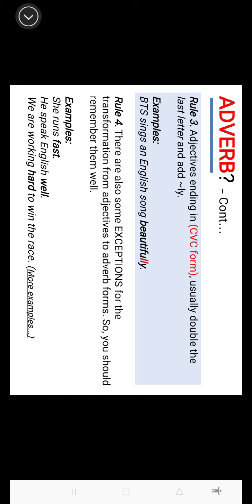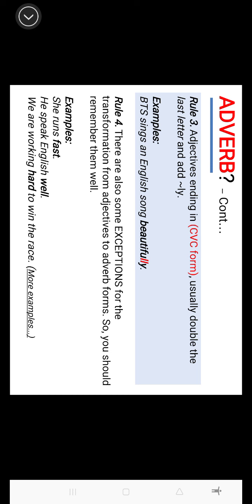Okay? So for example, like fast. Some students used to study it as an adjective. But in this case, fast we keep the form as the original adjective because it is the exception. We don't change the form. Some people just change it to fastly or whatever, but it's not correct because fast can be both adjective and adverb. That's why we say she runs fast. Fast here is an adverb, not an adjective, because it answers how does she run.